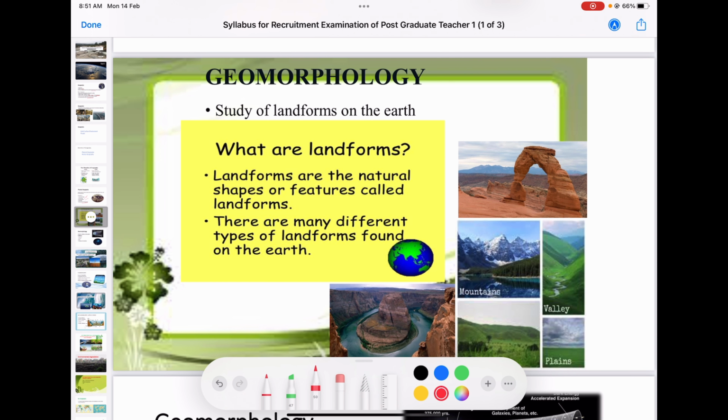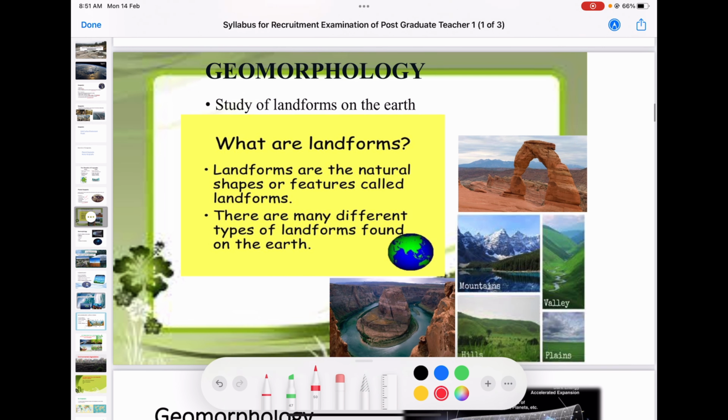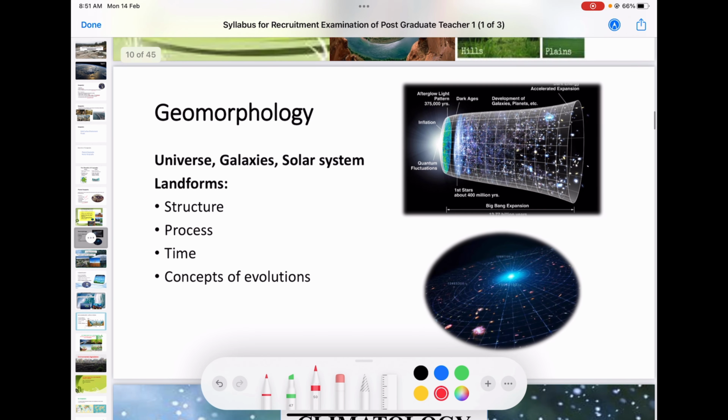In geomorphology, when we study, there are two parts. One is a general concept of the evolution of the universe. We know the Big Bang theory by Hubble. Then nebular hypothesis, planetesimal hypothesis.